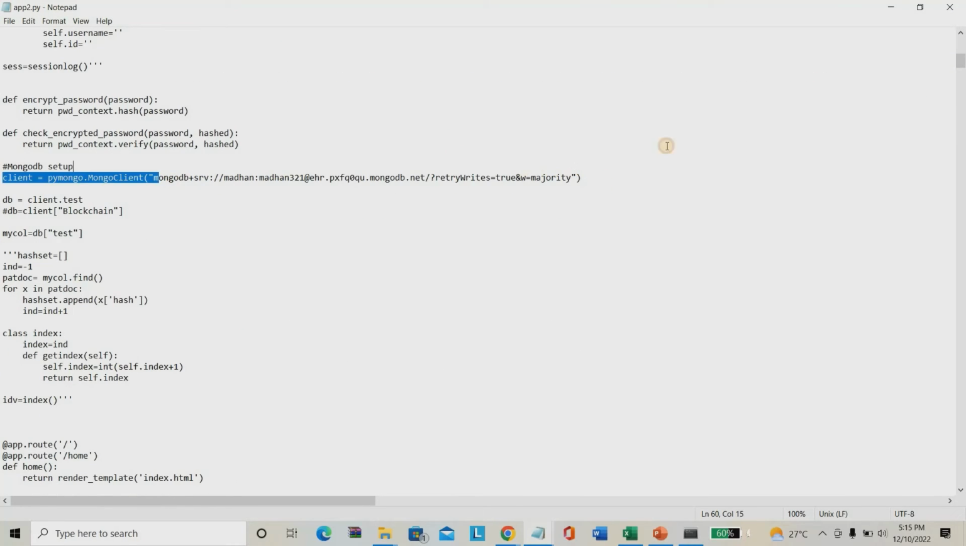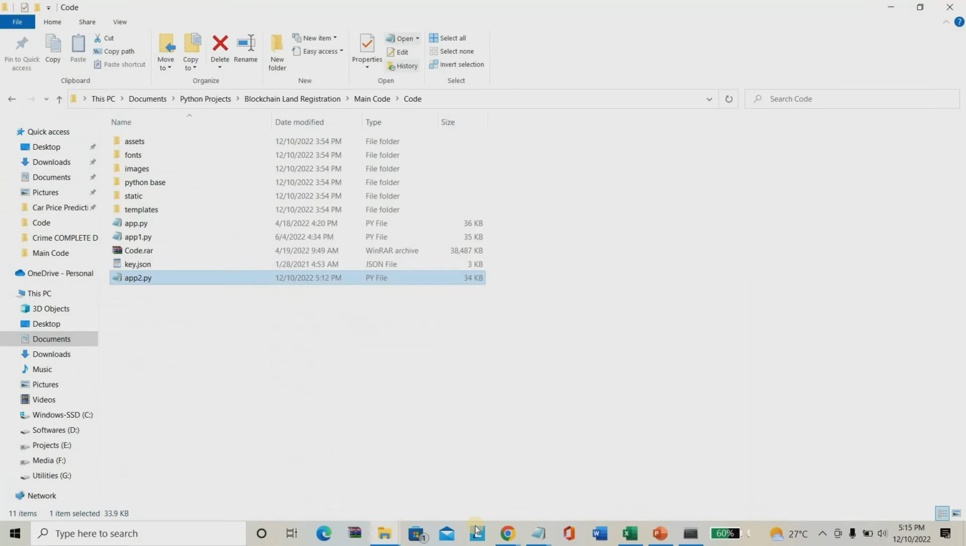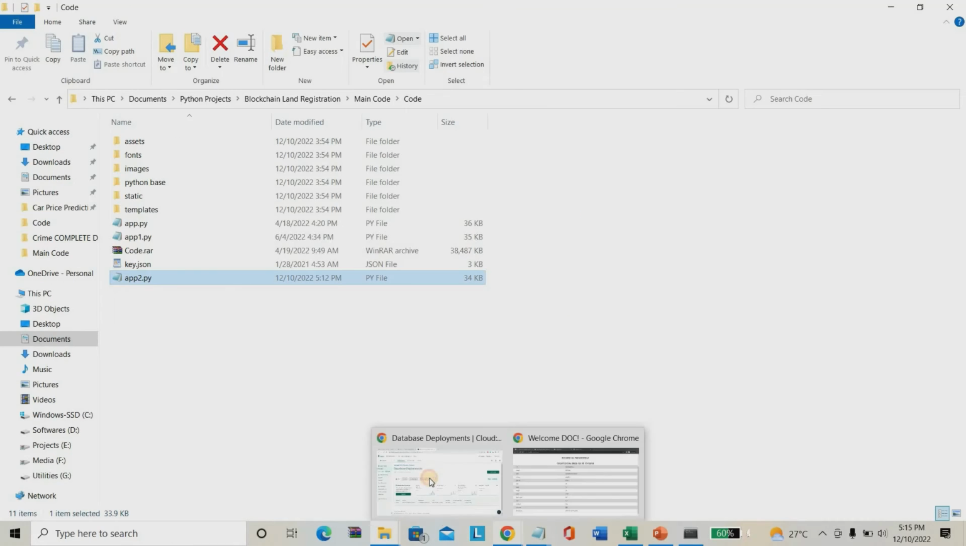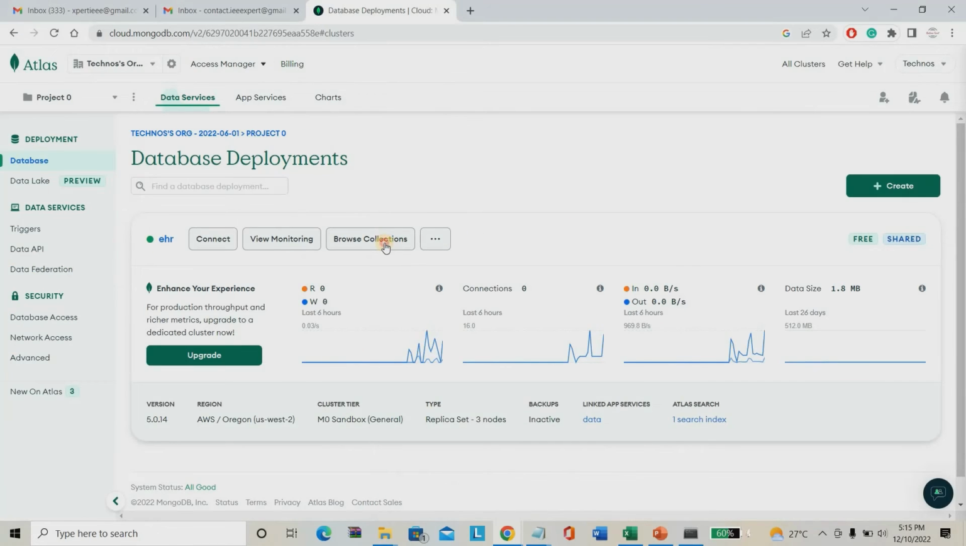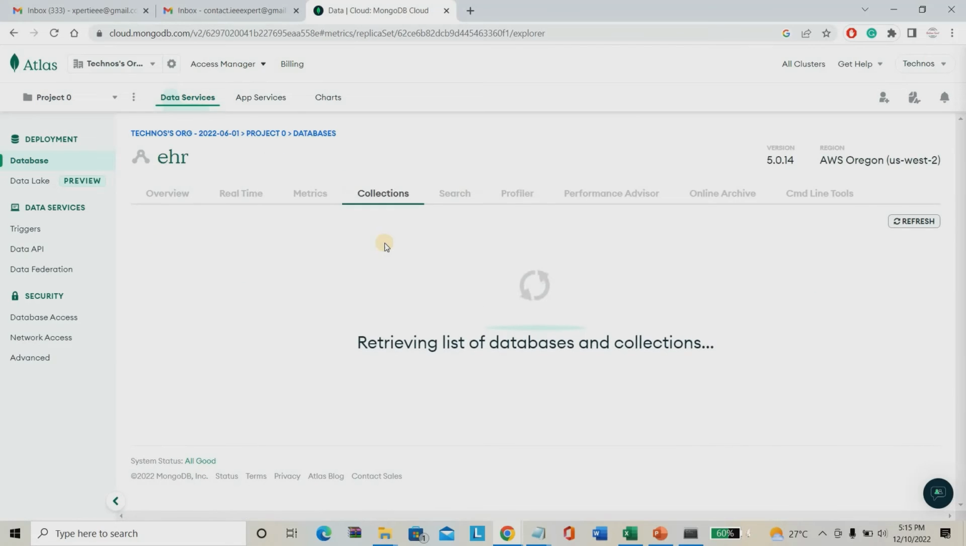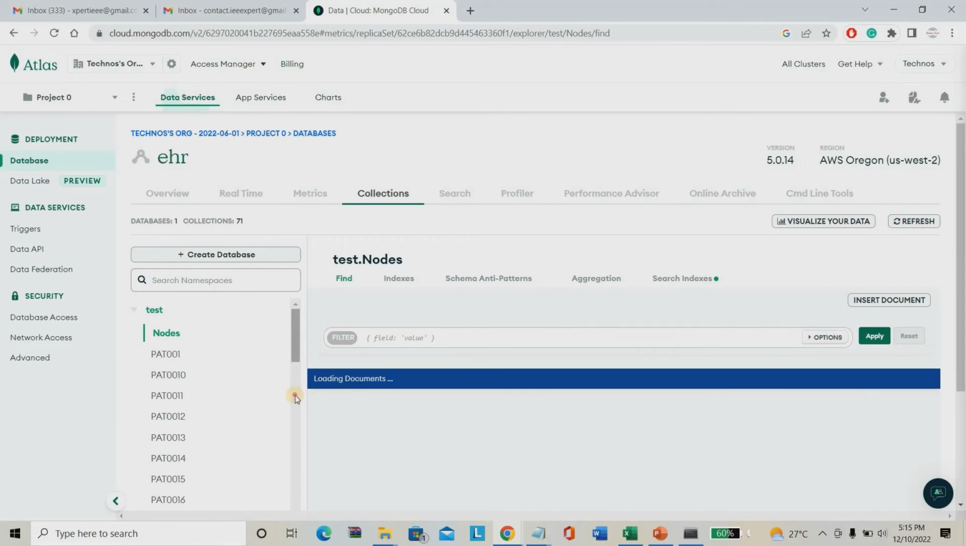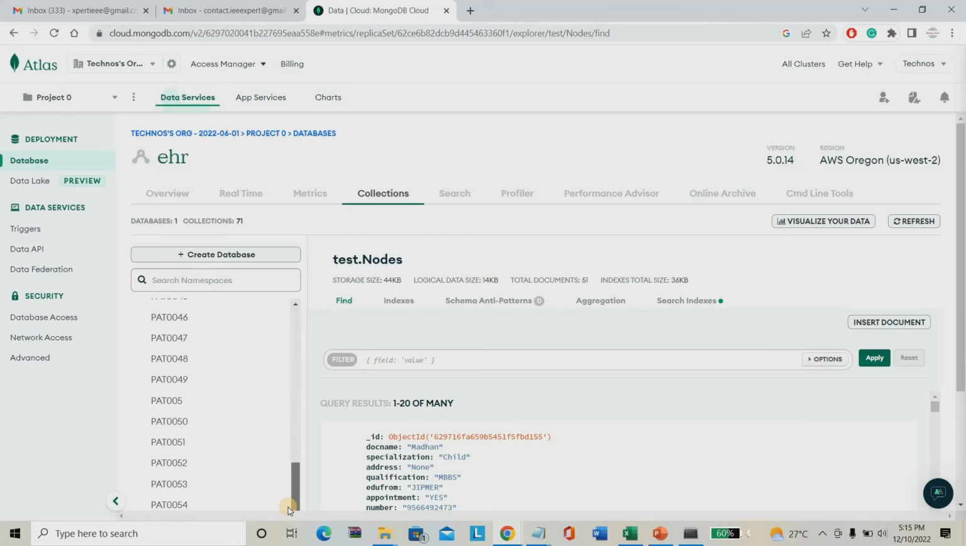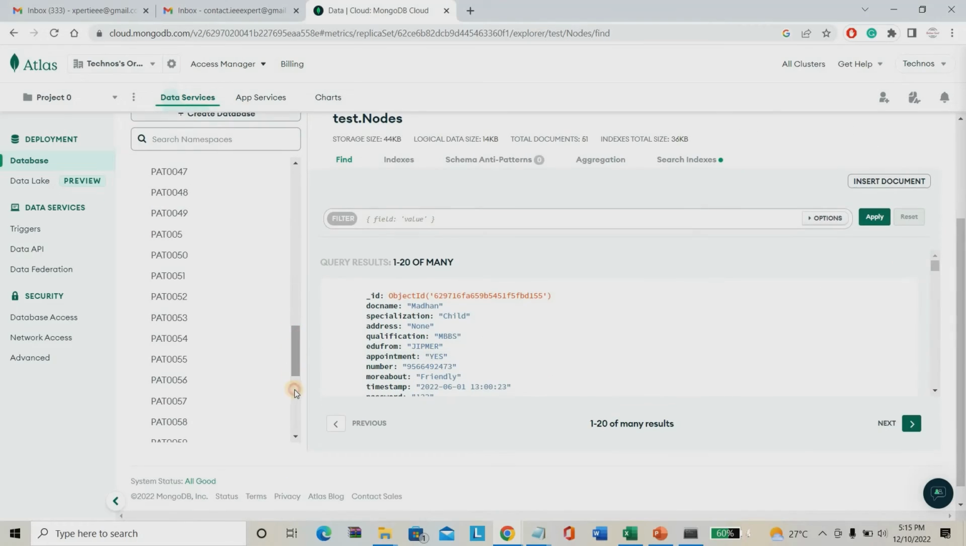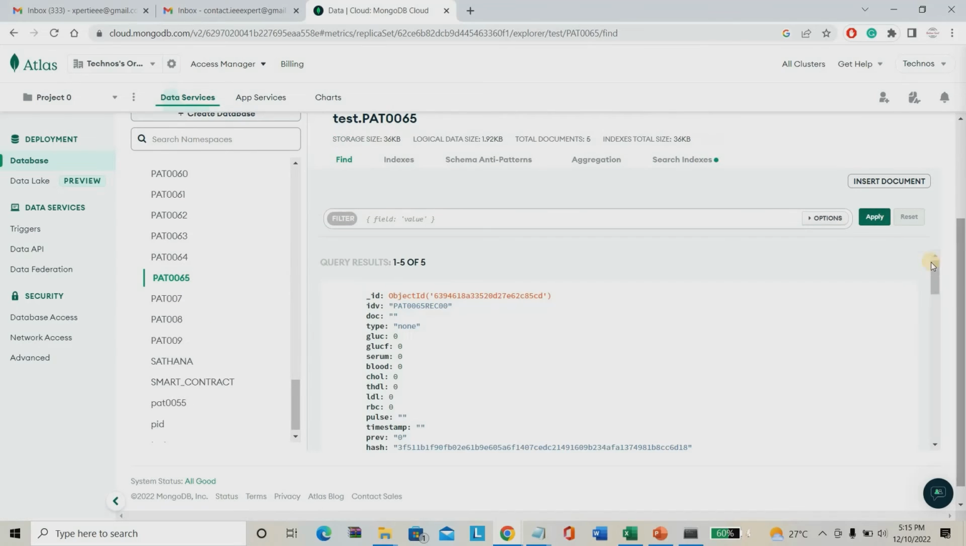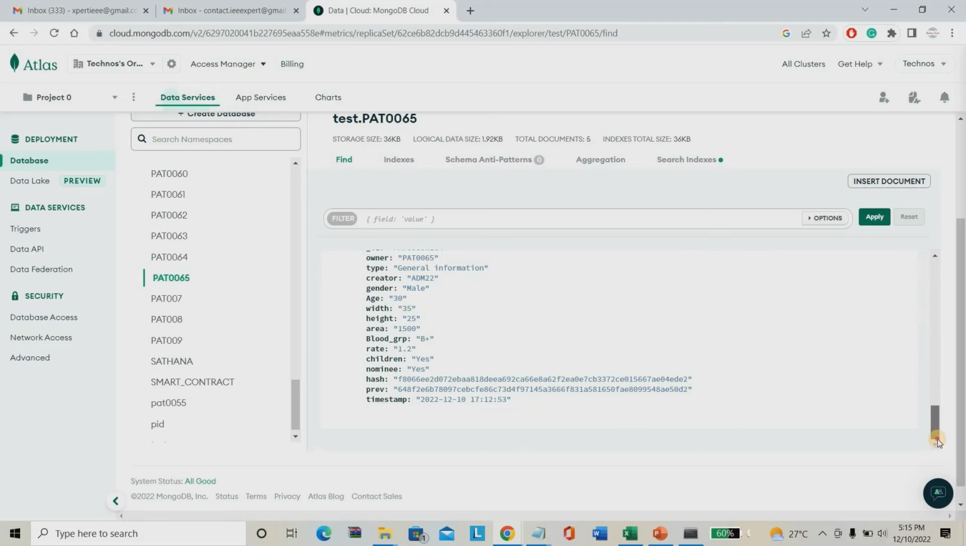So this is my database, which I have used over here. You may see that the database is currently active. I can go to the blockchain database servers. The patient name was 65, so I have to go for 65. Here I found it, and you can see everything here.